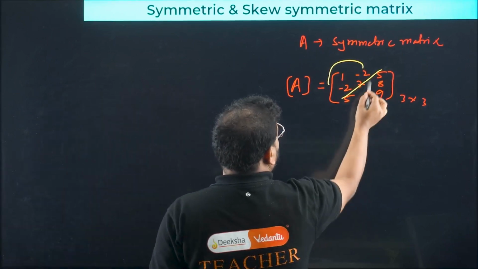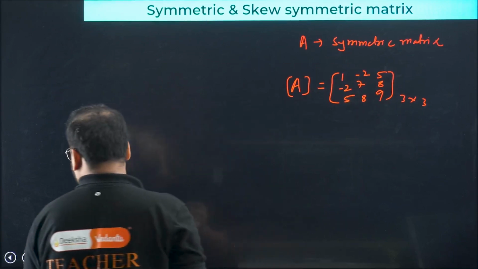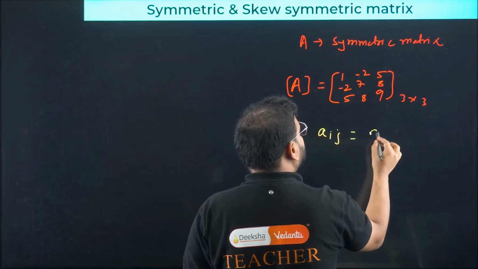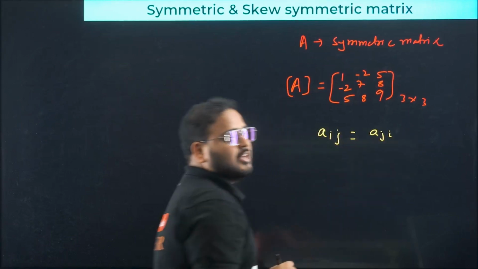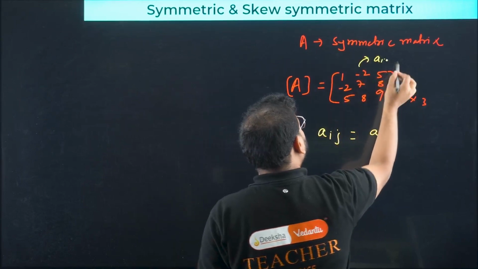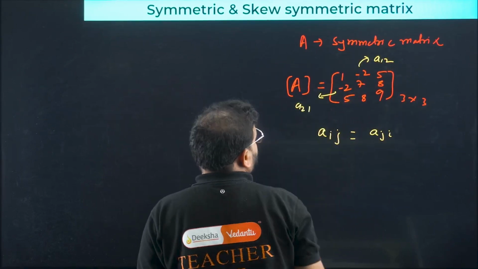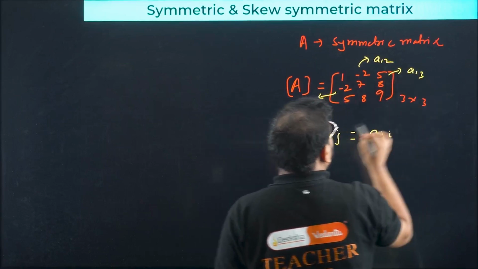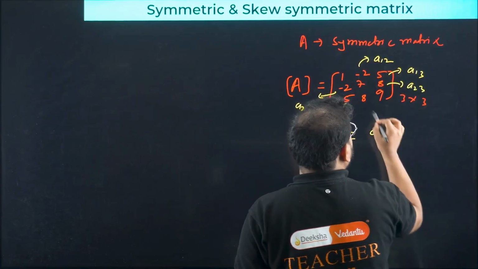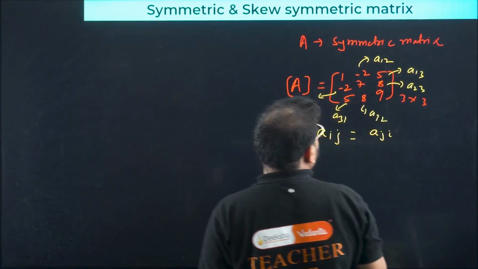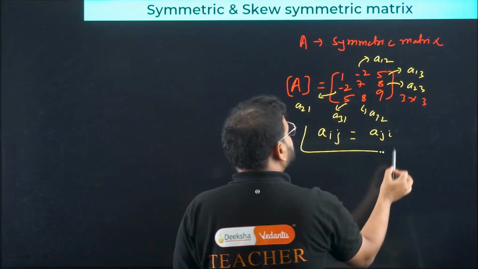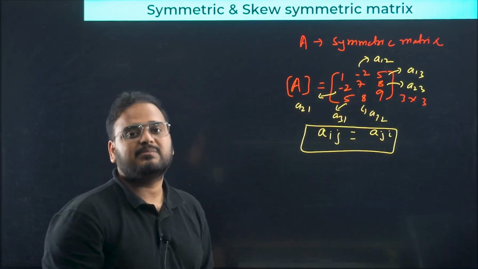Now, this doesn't always have to be explained with the help of a diagram. We have a formula for that. That formula is whenever you have Aij equals Aji. How come, sir? What's this element's position? It is A12. This element's position is A21. This one is A13 and this one is A31. Over here A23 and this is nothing but A32. Got it? So whenever you have Aij and Aji equal, you call that a symmetric matrix.